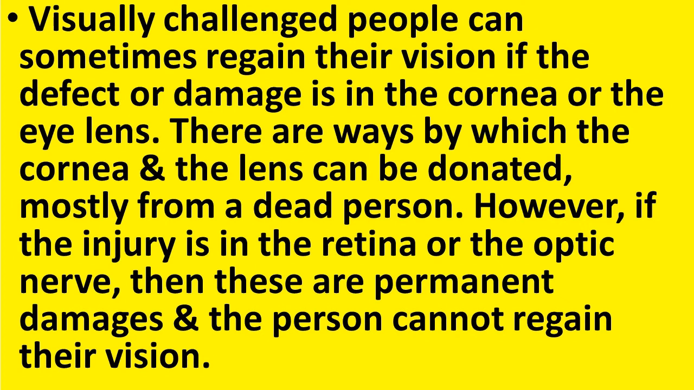So by eye donation, the cornea and the lens can be donated and can replace the damage in a visually challenged person. But if the damage is in the retina or in the optic nerve, then the damage is permanent and the person cannot regain their vision.